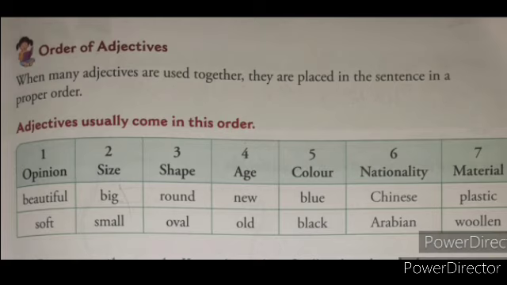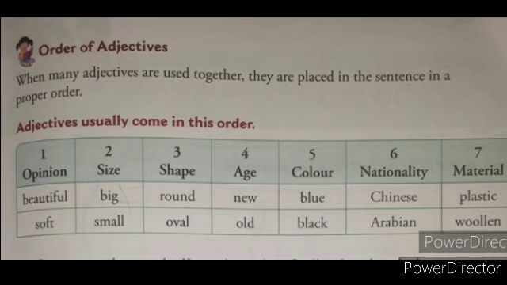Next, there are adjectives like big, small, which show the size. This adjective we should place second. After that, there are adjectives like round, oval. It shows the shape. Like this adjective we have to place third. Afterwards, age. There are adjectives that show the age, like new, old. That adjective we have to place fourth. Next, it is color. There are adjectives which show the color, like blue, black. Like this adjective we have to place fifth.